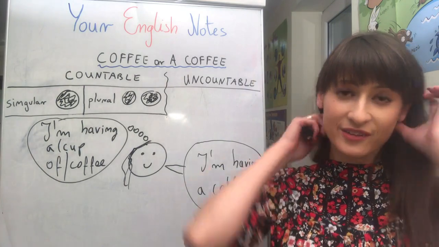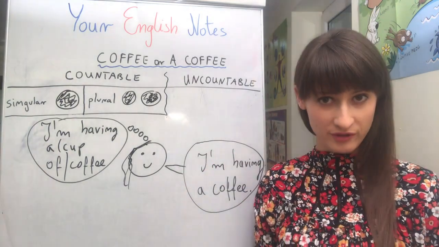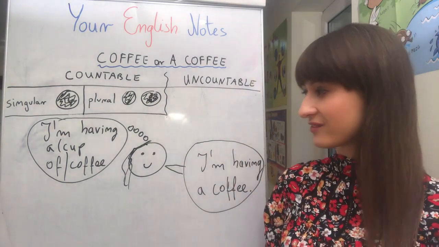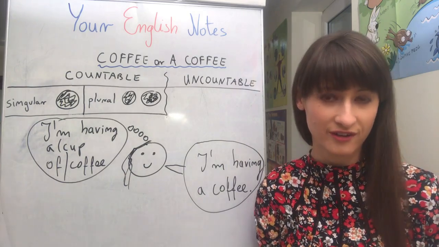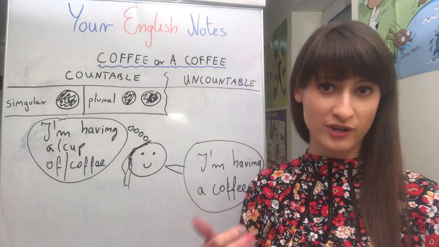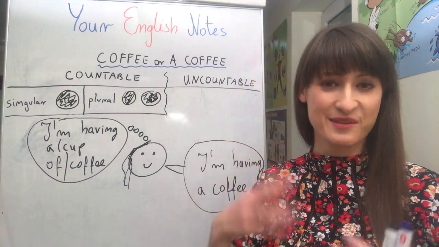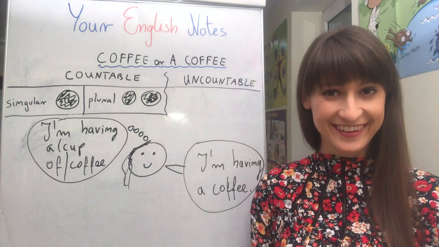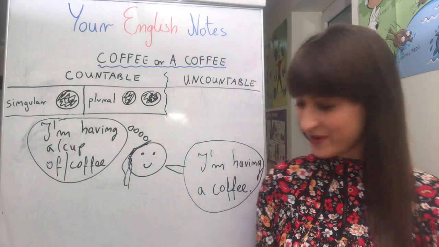So for example, you can also say, "Could you go to the shop and buy a milk?" All right, so you just mean a carton of milk, okay? Or "Could you go to the shop and buy a sugar?" You mean just a kilo of sugar, so a packet of sugar. Yeah, in your mind you packed this powder or liquid into something. Okay? I hope this lesson is clear for you, and as always I will give you some homework.